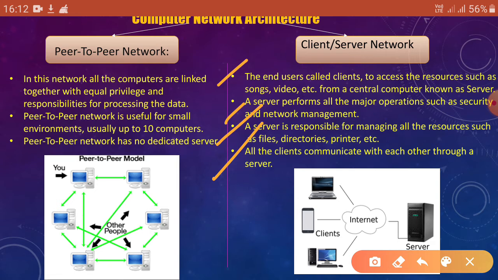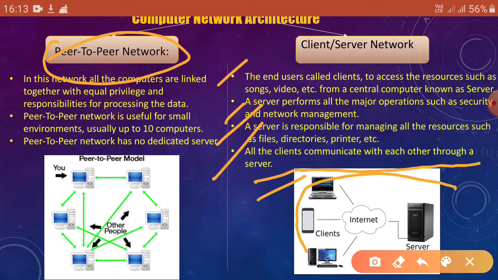The last point is all the clients communicate with each other through a server. So here in peer-to-peer network, all the clients can communicate with each other without the server. Here all the clients communicate with each other through a server. So look at the picture, here server is present. Okay, clear? So go to the next slide.